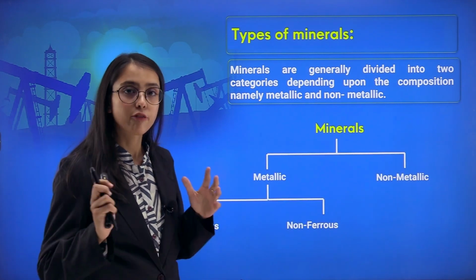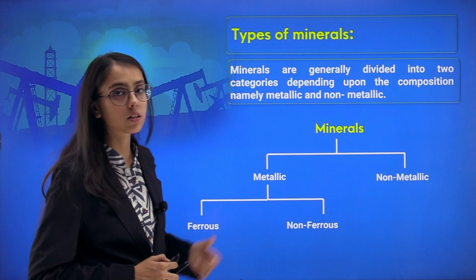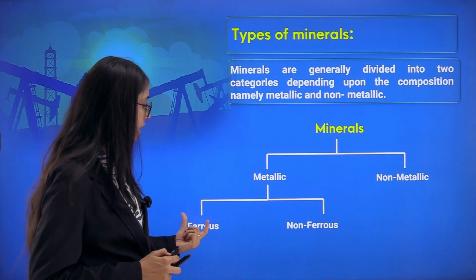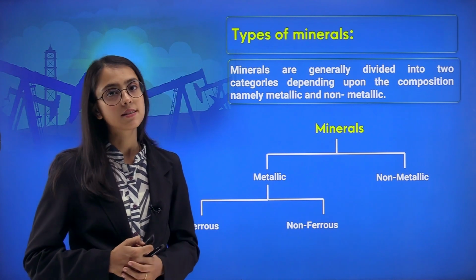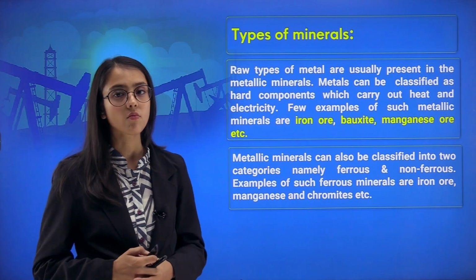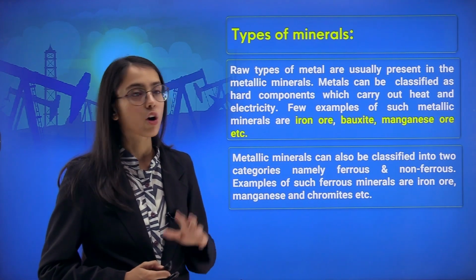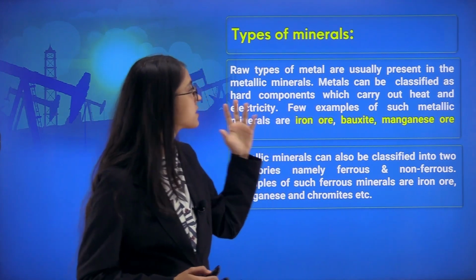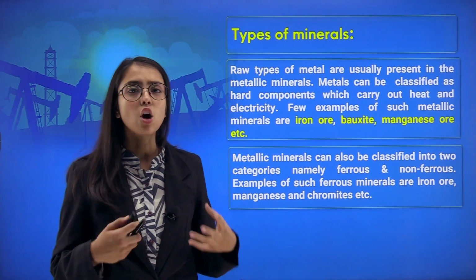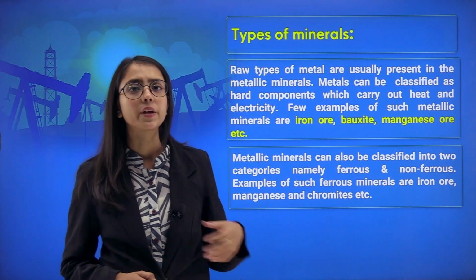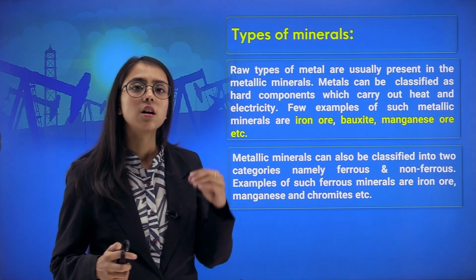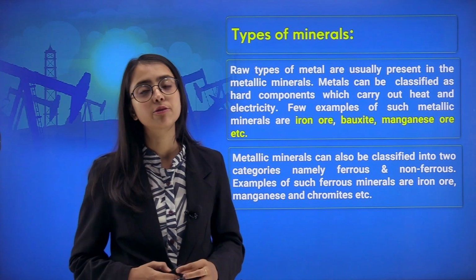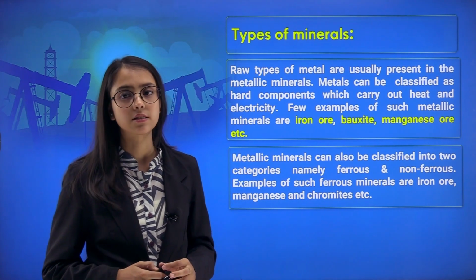Now, further, the metallic minerals are also subdivided into ferrous and non-ferrous. Let's study about them in detail. Raw types of metal are usually present in metallic minerals. Raw metals such as iron ore, aluminium, etc. are found in minerals, and these kinds of minerals are known as metallic minerals.